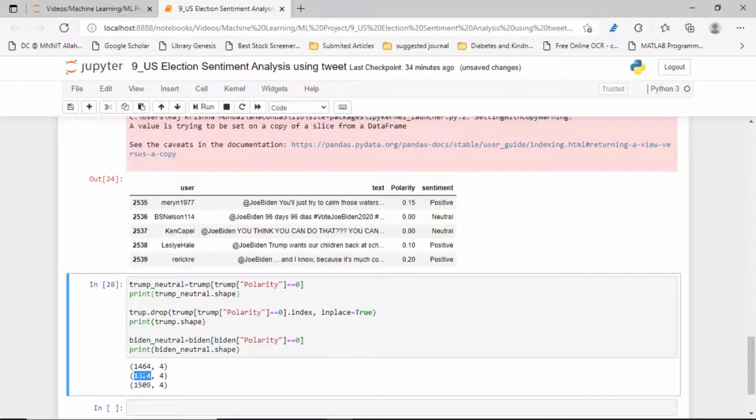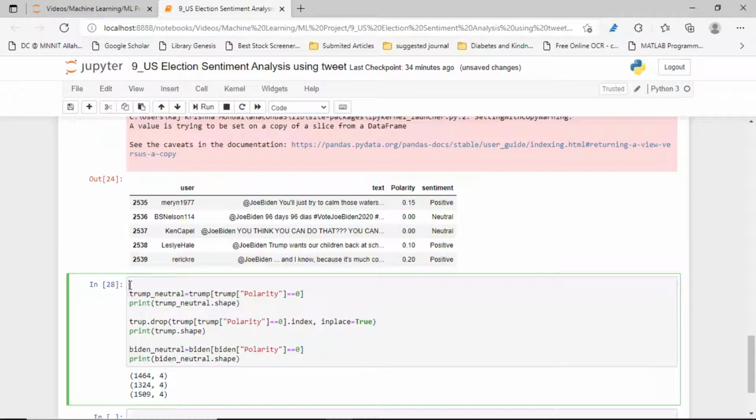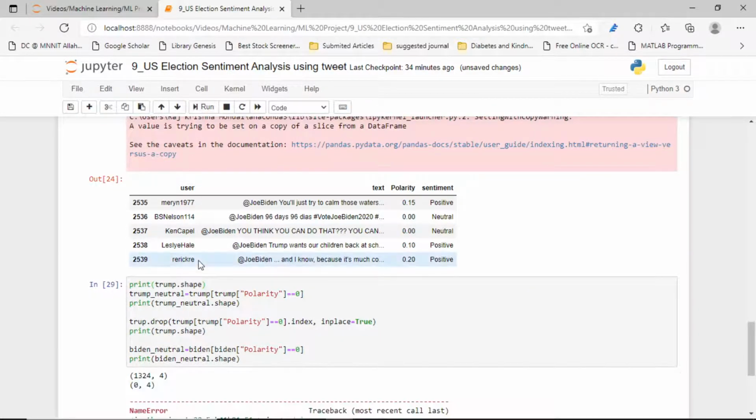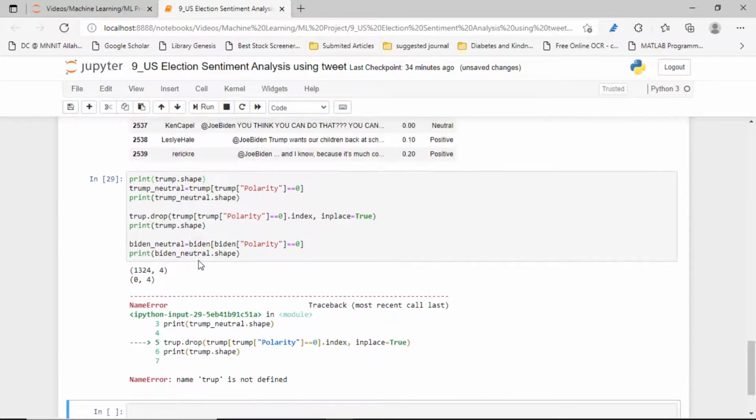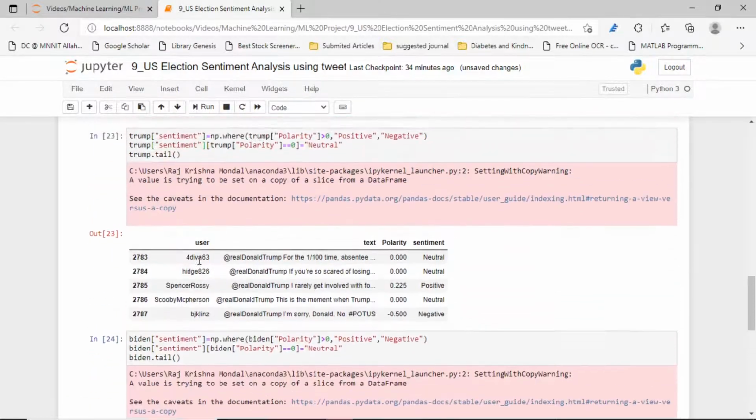Let's print the shape of the Trump data first. Trump is not defined.